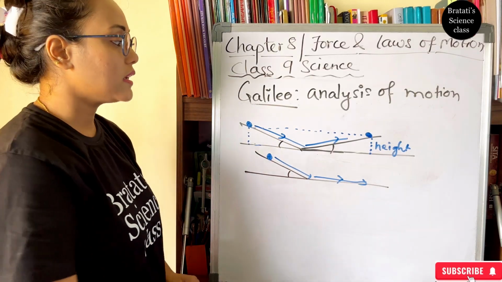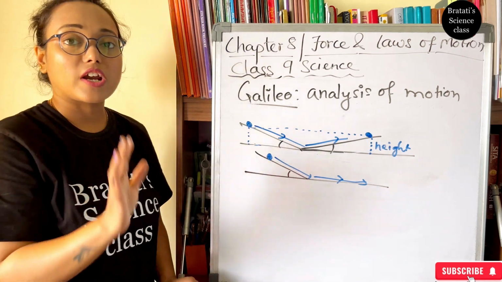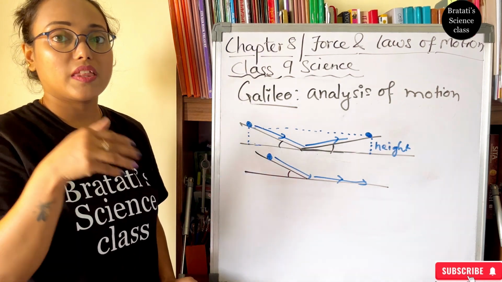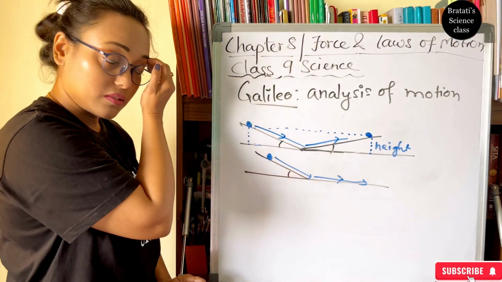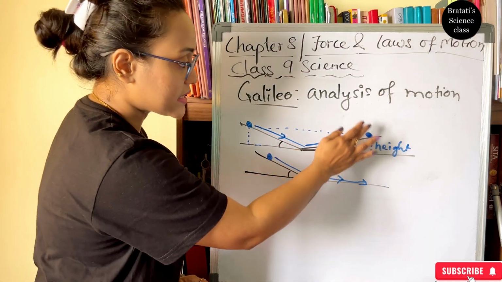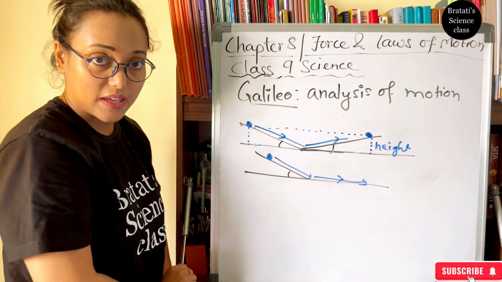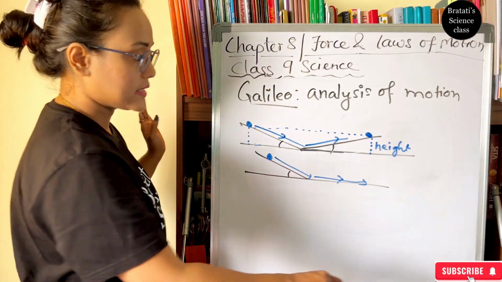Did you understand? Any object will try to attain the same height when in motion. So in the slope they have done it. The initial height and the final height will be the same, and this is what Galileo has seen.